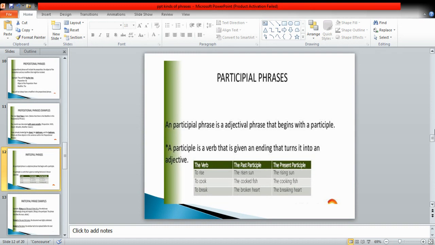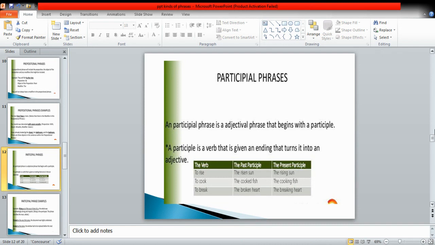First of all, let us revise the concept of the participle. What is a participle? Participle is a verb that ends with ing and it always describes a noun in a sentence. It always acts as an adjective in a sentence. So, how does it describe a noun in a sentence? This is what we are going to see, like you can see in the chart.